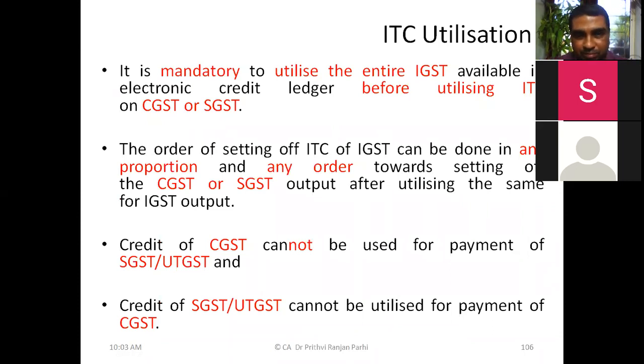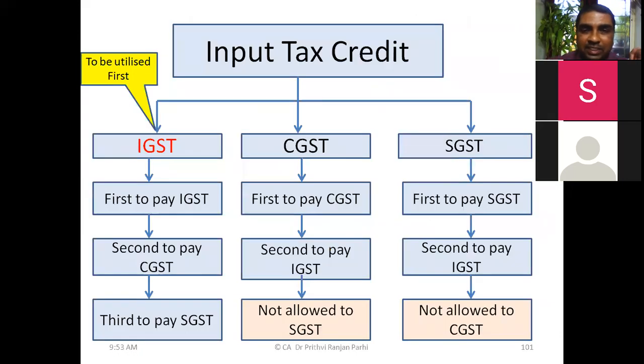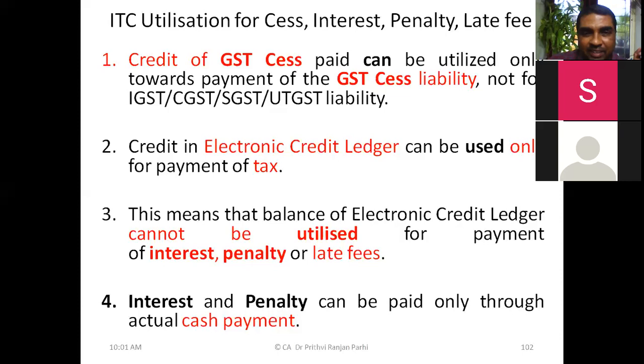When you're using IGST for settling CGST and SGST, you know IGST can be utilized for settling CGST and SGST also. You have to ensure that IGST liability, if any, is fully exhausted. Meaning, first we have to exhaust the IGST liability with the help of IGST credit. Then the balance of IGST can be used for settling CGST and SGST. This concept you have to remember. We'll see an example.